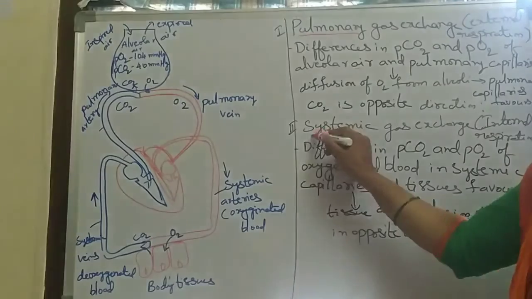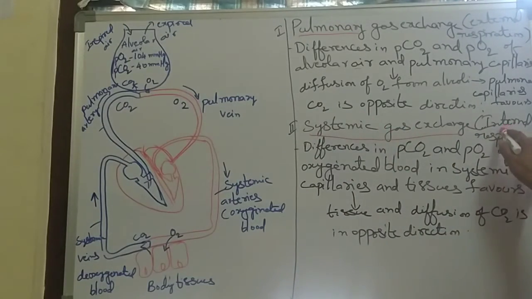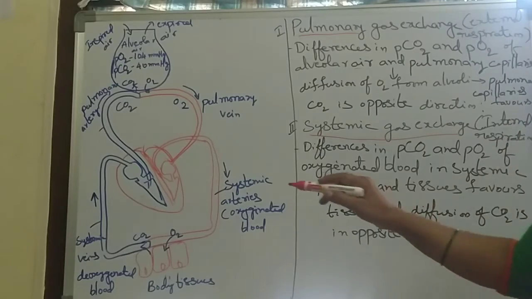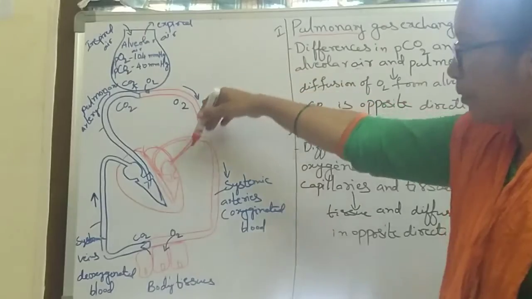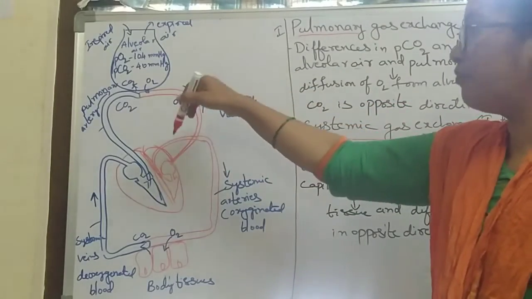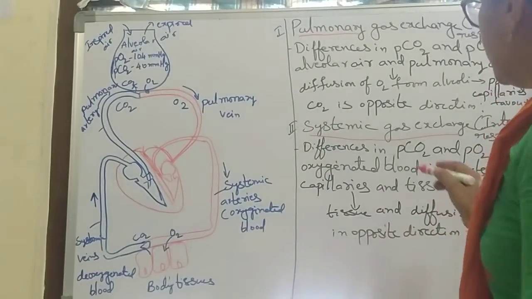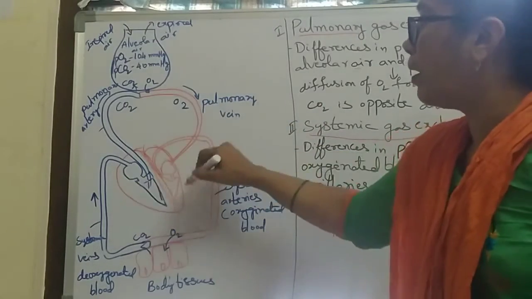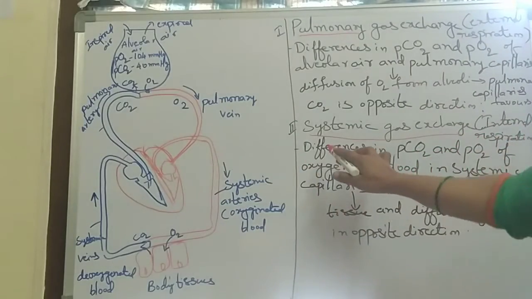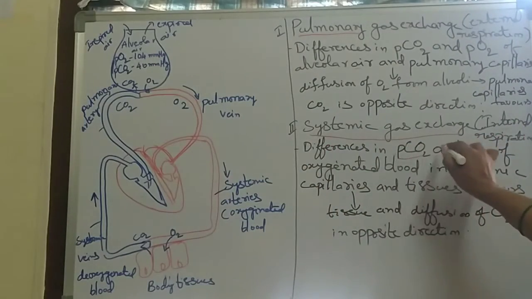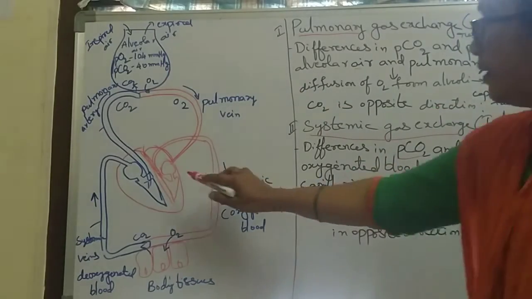And in the systemic gas exchange, which is also called internal respiration, oxygenated blood is supplied to the different parts of our body, into the tissues, the heart and other tissues. Here are the differences in PCO2 and PO2 of the oxygenated blood.